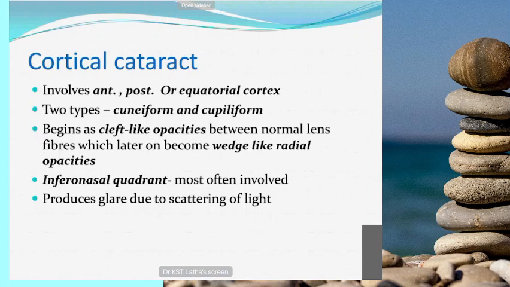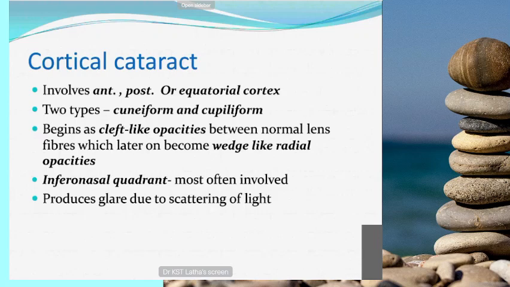Already I have told you, cuneiform and cupuliform. So cuneiform is the most common type, and here the cataract usually starts as cleft-like opacities formed in between the normal lens fibers. Later, as it progresses, it becomes wedge-shaped radial opacities. When the patient comes to clinic, you have to dilate the patient and examine with the help of slit lamp. Then only you can find the earliest stage of cortical cataract.